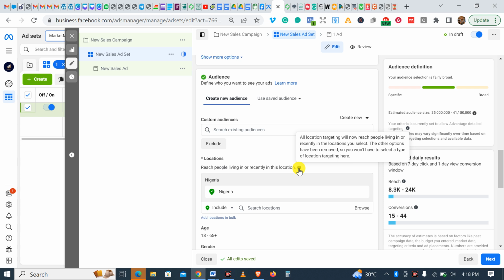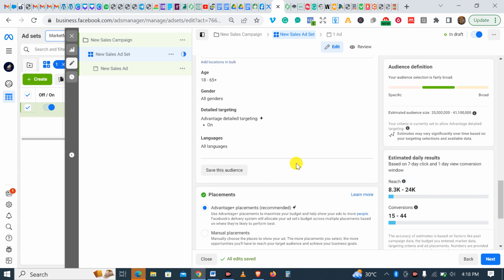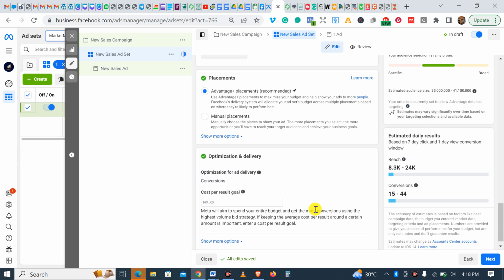As you can see, this has also changed. Before now, we could target people who are living only in this location. What this simply means is that now if someone came back from the US, for example, to Nigeria, and stayed in Nigeria for 2-3 weeks, then the person leaves for the US, your advert will also get to the person. But before, we saved costs and targeted only people living in this location. But here now, this has changed.